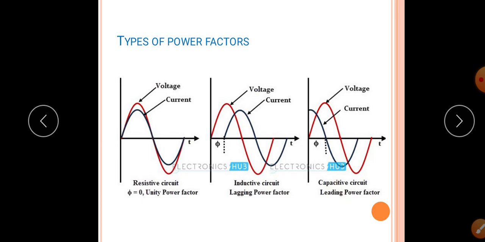Next, what is meant by zero power factor? If current in the circuit leads or lags the applied voltage by exactly 90 degrees, then the circuit is said to have a zero power factor. If the power factor angle is 90 degrees, cos 90 is 0. The net energy consumed by a pure inductor and a pure capacitor is 0. So always remember, the maximum value of power factor is 1.